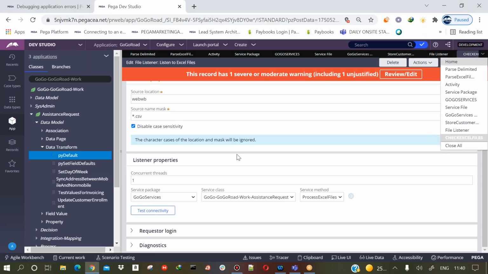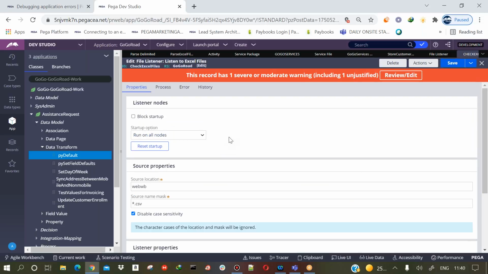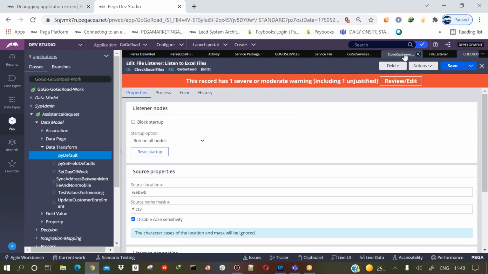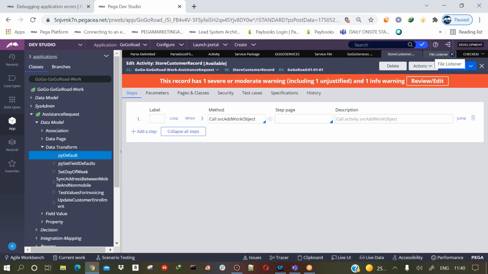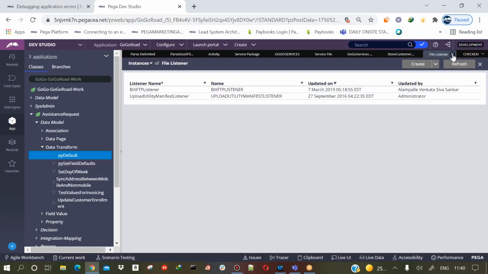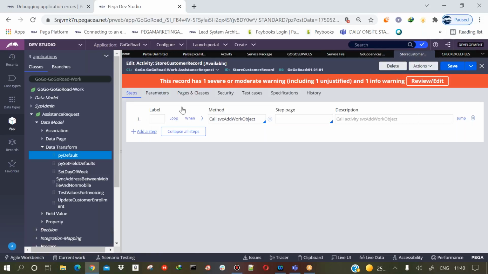So just do this configuration, try to complete all the steps, then try to understand why we are using that particular configuration, what is the purpose of that, and also try to use this particular method which I told you to create the case. Like we created 3 cases by running this activity, which is calling this particular activity called svc add work object.